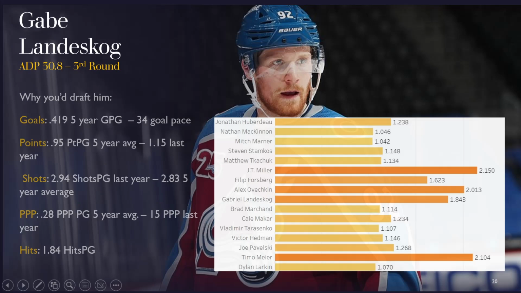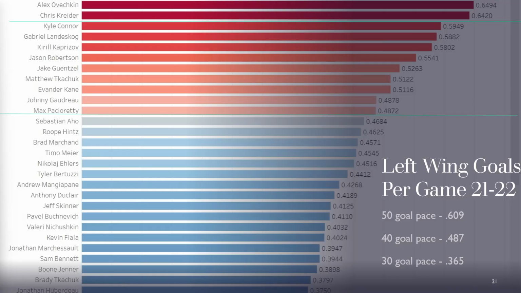I might stay away from it just because of the lack of elite level power play production, but if you wanted to go there, that's not a bad idea either. It's just, beware. Don't try to reach and grab him in the 2nd round or anything crazy like that. There are some really good players available in this range, and I've actually seen Patrick Kane going later than this. So, yeah, don't do that. Take Patrick Kane instead of Gabe Landeskog if he does fall there.